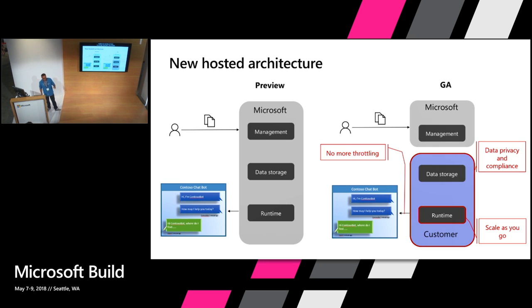The third interesting thing is the scale part. Remember when I talked about, let's say I have 100 knowledge bases. So now you don't need to depend on our stack to create those 100 knowledge bases. You just go and pick a higher SKU of Azure Search, and you get 100 knowledge bases. Let's say you have 1 million transactions per minute throughput requirement. You don't need to depend on us. You go and choose a bigger SKU of app service, right? So it's as simple as that.